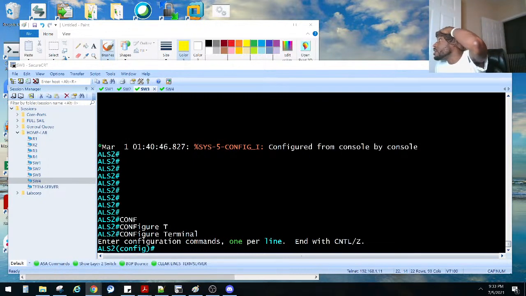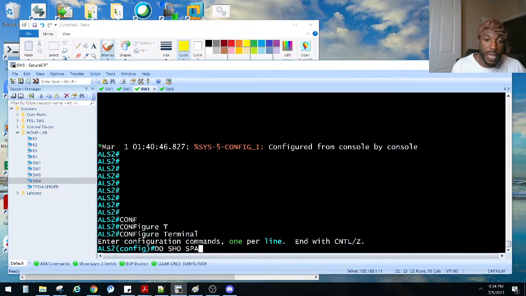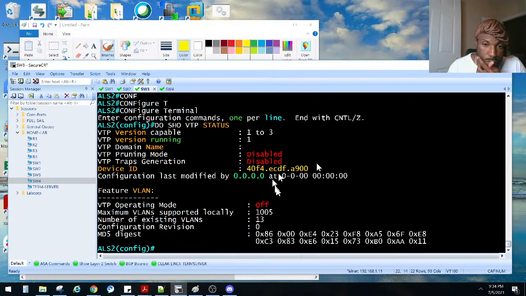Can you use VTP with MST to send this info to other switches? Yes, exactly. Kevin answered it correctly. In this case, he's just doing it manually. Yes, I'm doing it manually because we turned off VTP at the very beginning of this stream. So you might have to replay it or whatever. But I'll show you. Do show VTP status. VTP is off, so I'm doing everything manually, just as you stated, Juan. Correct.